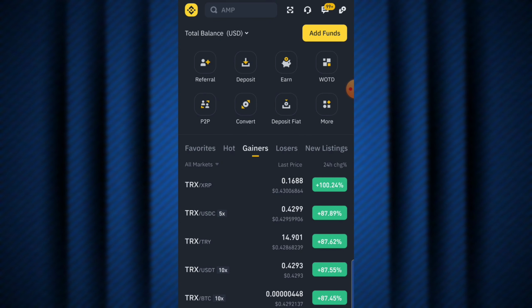So guys, first of all, you need to load your Bybit account with at least 50 USDT or 100 USDT, depending on how much you can actually afford. Okay, if you can afford much more than that, then you can purchase more USDT, because the bigger your capital, the bigger profit you make from the market.